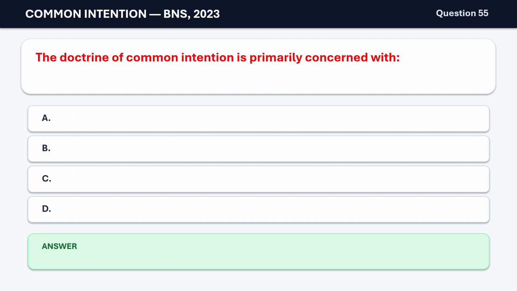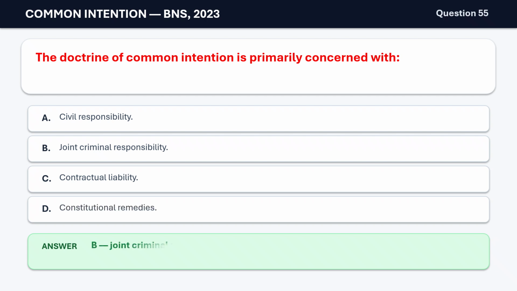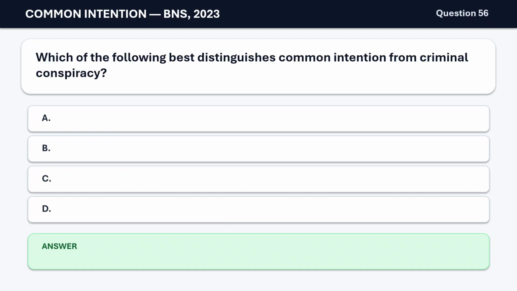Question 55. The doctrine of common intention is primarily concerned with A. Civil responsibility. B. Joint criminal responsibility. C. Contractual liability. D. Constitutional remedies. The correct answer is B. Joint criminal responsibility.